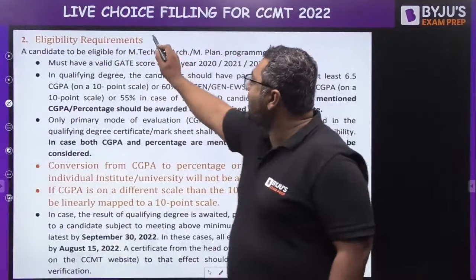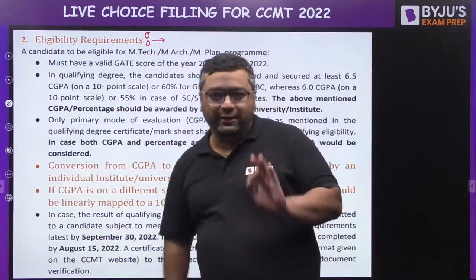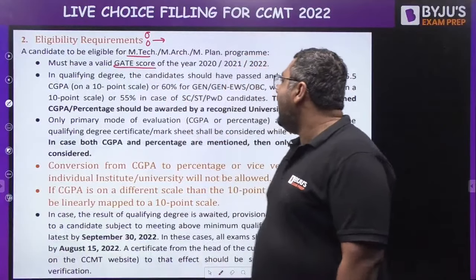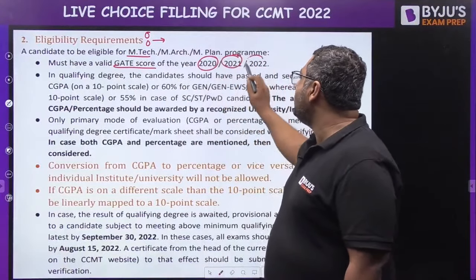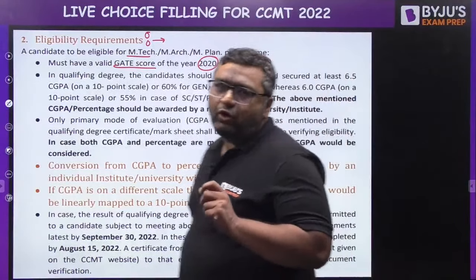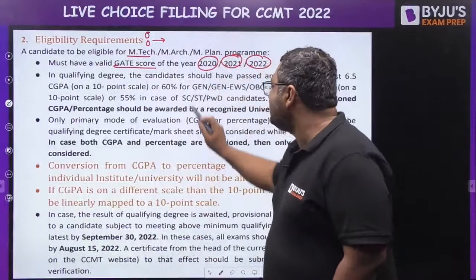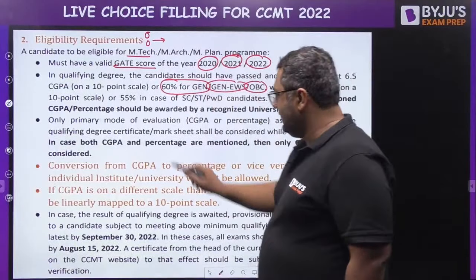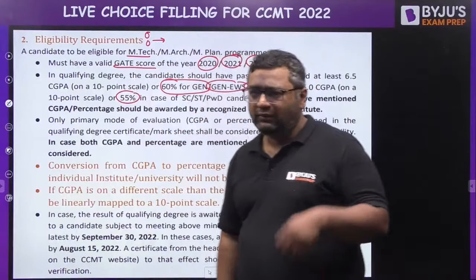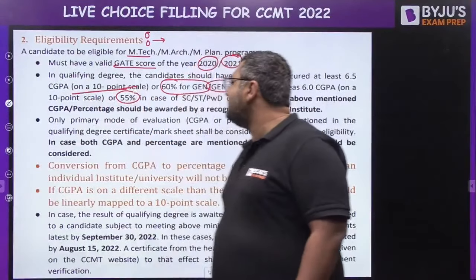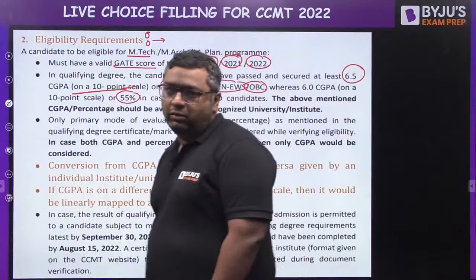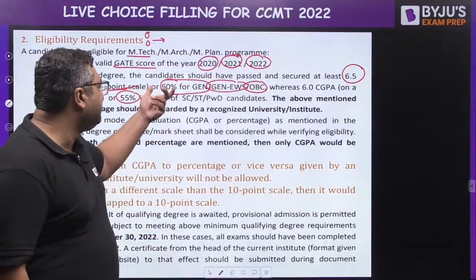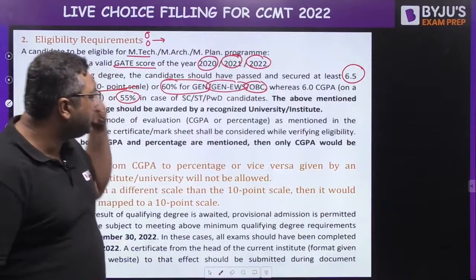Then my dear, I am telling you about the eligibility requirement. It is a very, very important point. You are going for the MTech program, so you must have a valid GATE score, from 2020, 2021 or 2022. If you are talking about your BTech percentage, it should be 60% for general, general EWS and OBC categories, and for others it is 55%. If you have a CGPA on a 10-point scale, then it should be a minimum of 6.5, and 60% would be the requirement if you are going by percentage.